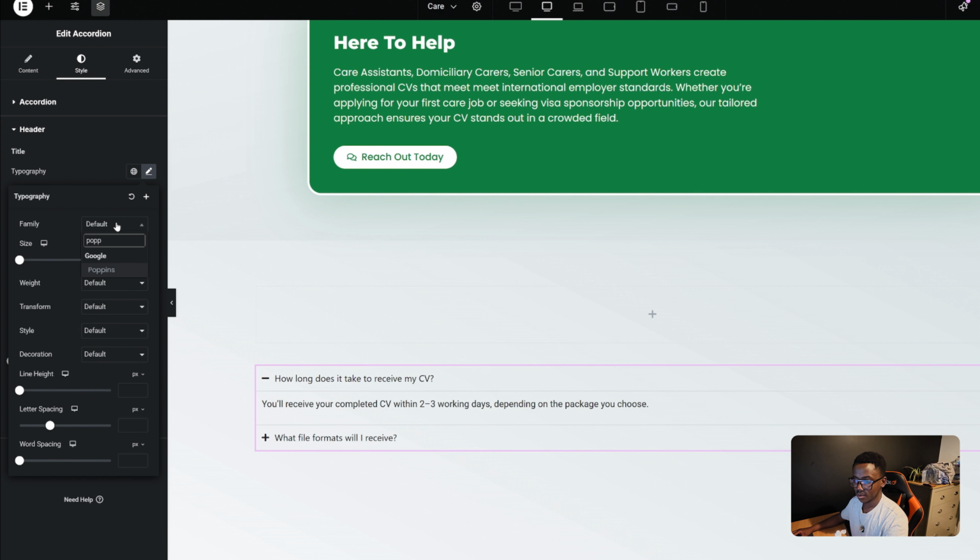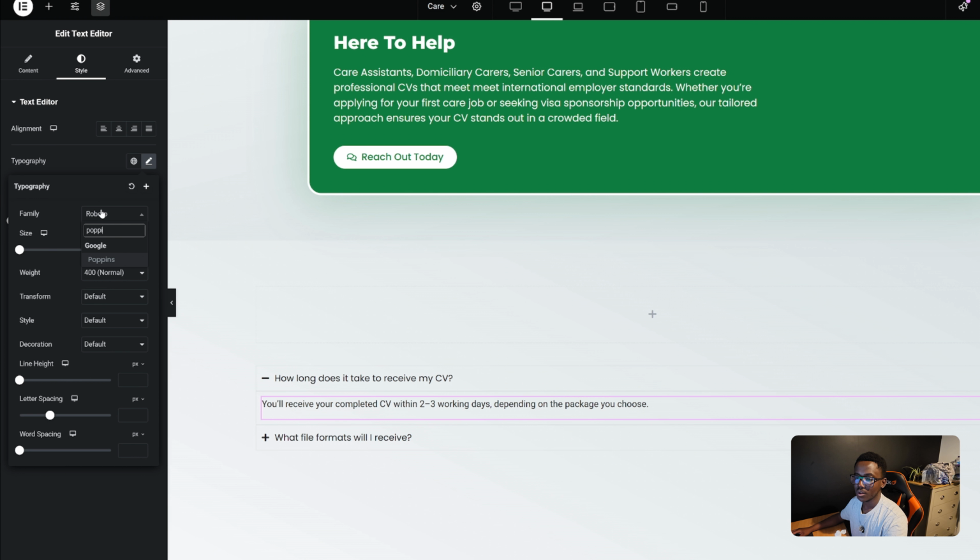Then I want Poppins to be, let's say, 16. Then the inside one, I want to do the same thing. Come here, go here, now edit Poppins, right? Then after adding Poppins, maybe I'm going to put 14 inside, just like that,